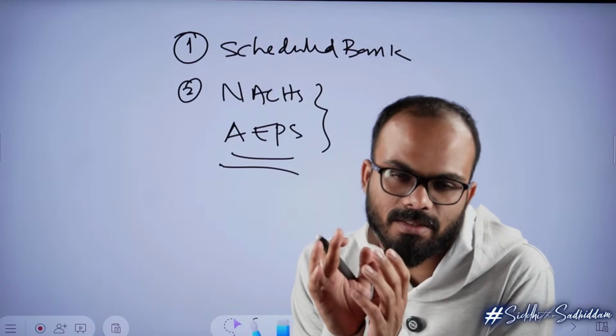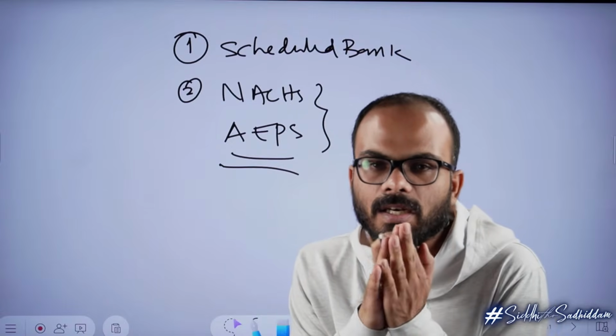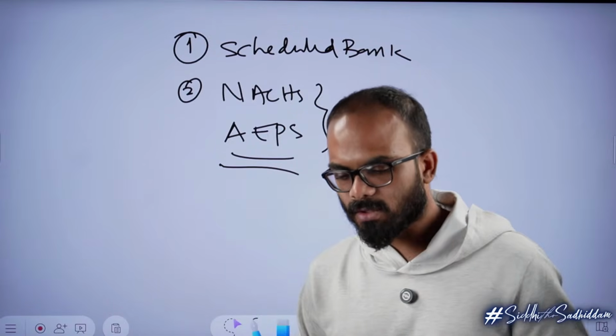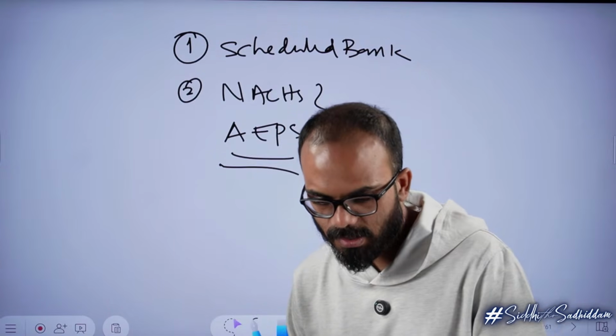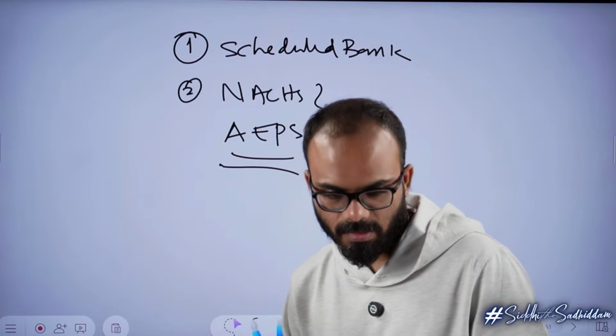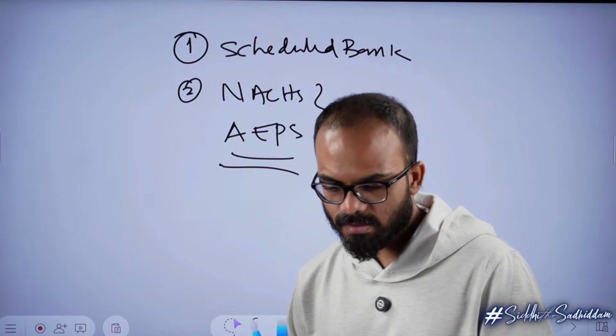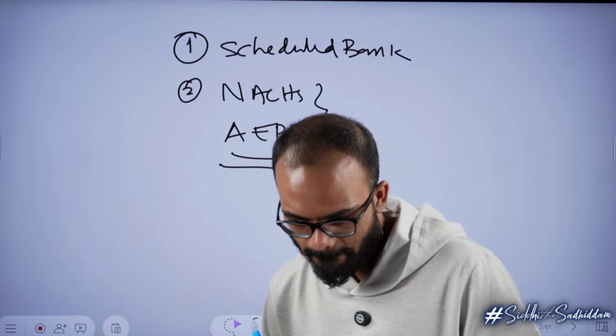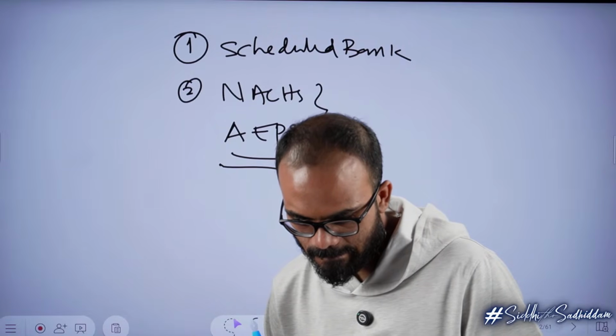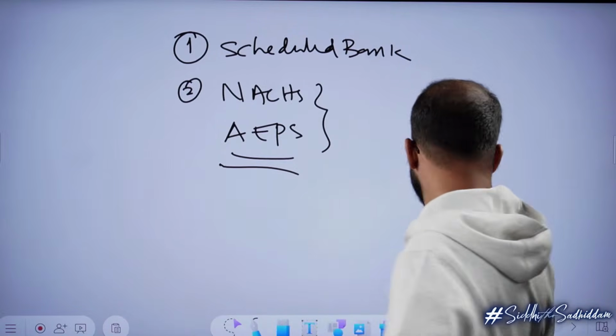But in SSC, we can go with a fair assumption that they will not ask those kinds of questions. I hope this introduction is crystal clear. Okay, now we will discuss it.